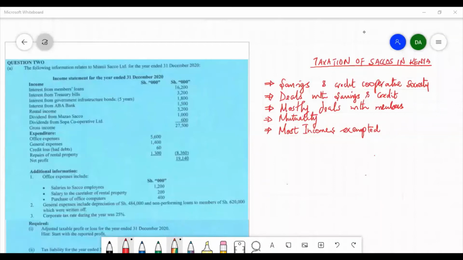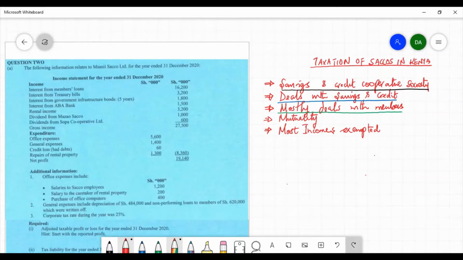In this video, I'm explaining taxation of Saccos in Kenya. Saccos are savings and credit cooperative societies that deal entirely with savings and credit. That therefore means that mostly Saccos deal with the members, because it's the members who save and the members who borrow. Sometimes non-members borrow, but the majority of the borrowers are members.